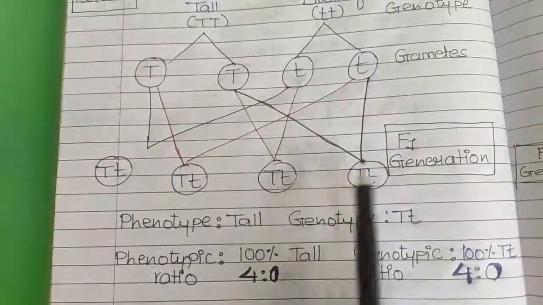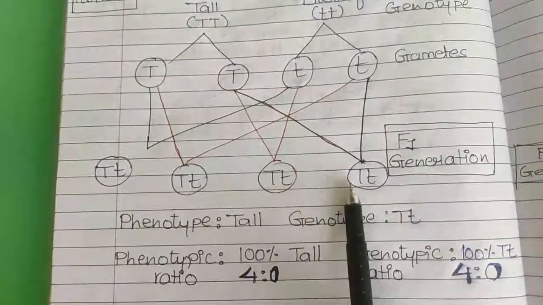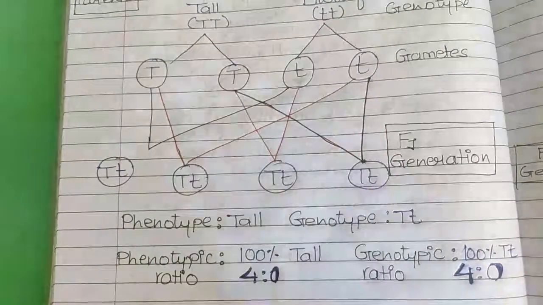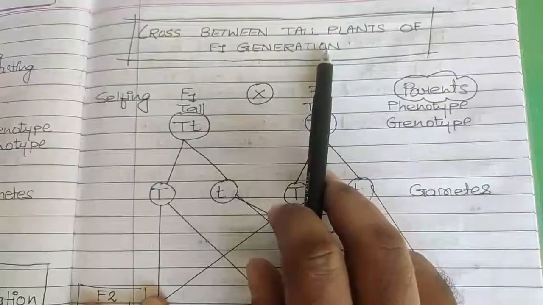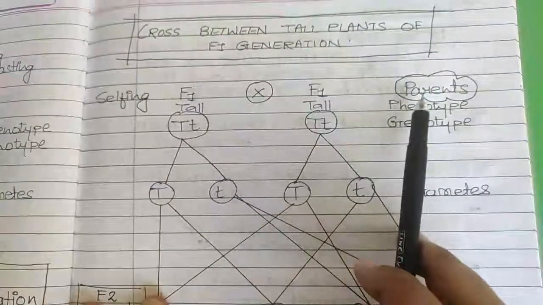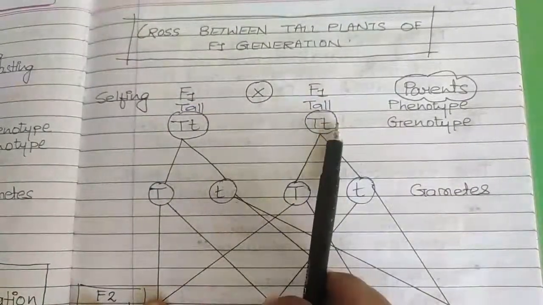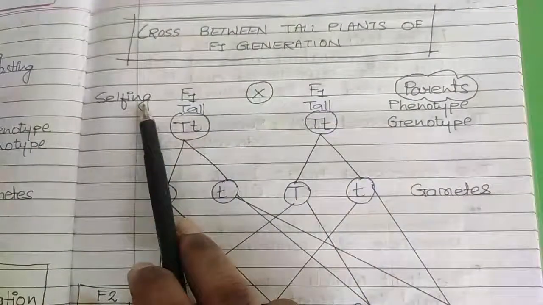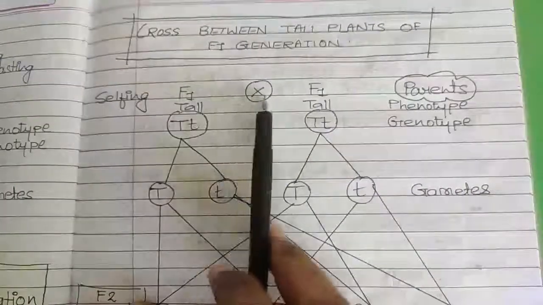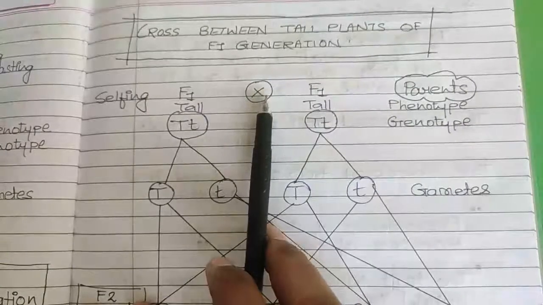Now the next step: the F1 generation is produced, but in the next step he did self-crossing of the F1 generation. He allowed self-crossing of the F1 generation with one another and he obtained the next generation. Let's see how. So, when he did a cross between tall plants of the F1 generation, what was the result? He allowed selfing. Selfing means what? Both the parents are of the same type and he allowed breeding between both of those parents. So that is termed as selfing, and selfing is denoted by a cross surrounded by a circle. This is the symbol of selfing.